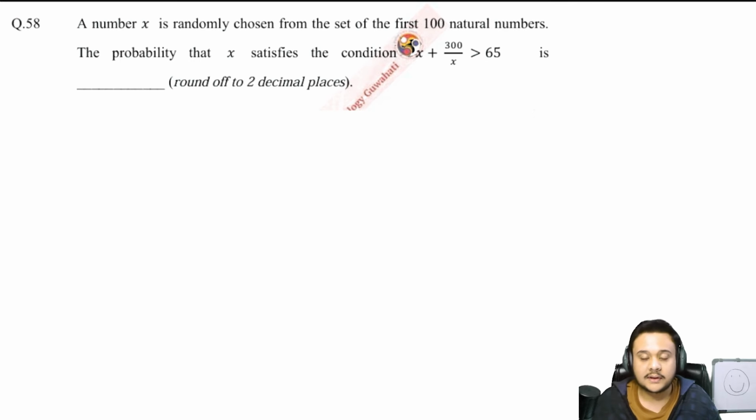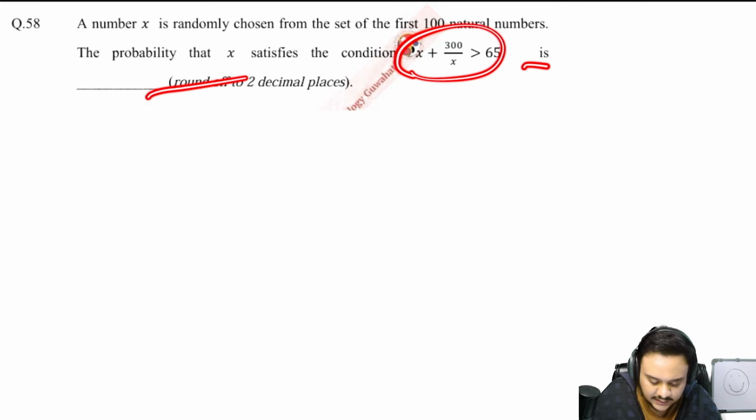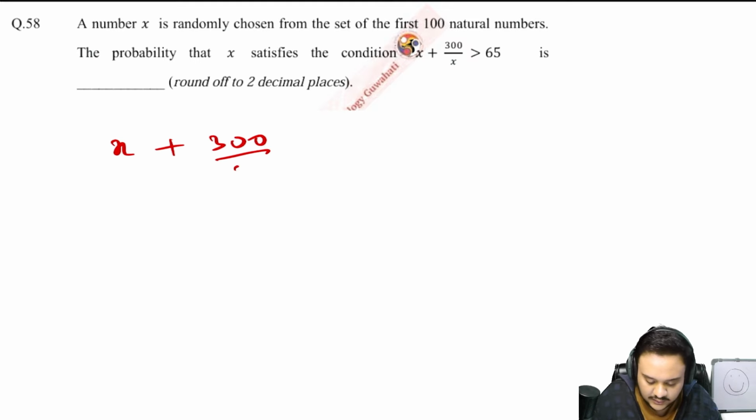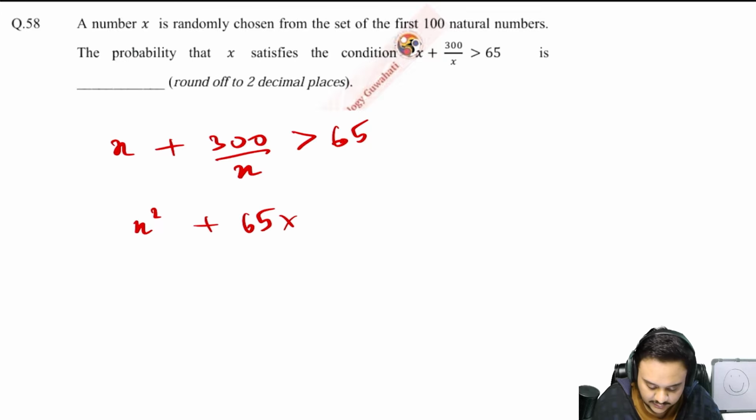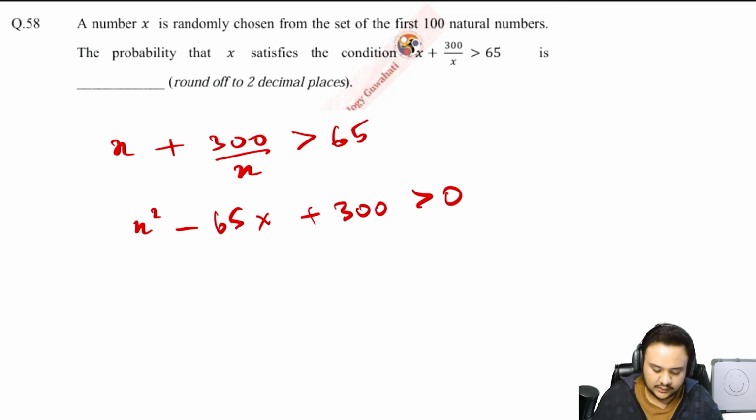So look at question number 58. Number x is randomly chosen from the set of first 100 natural numbers. The probability that x satisfies this condition is, okay, let us just work around with the condition that we have. Maybe we will get something from it. Maybe, maybe not. There is no harm in trying. So x square minus 65x plus 300 is greater than 0. So just solve for this. You'll get something like x square minus 60. Okay, I'll just write it down.